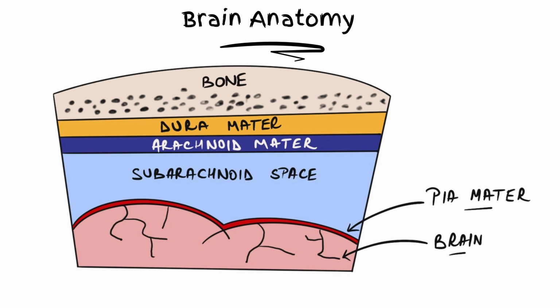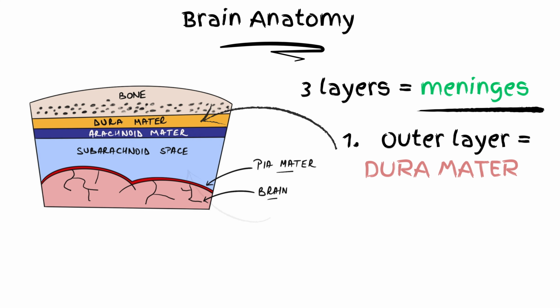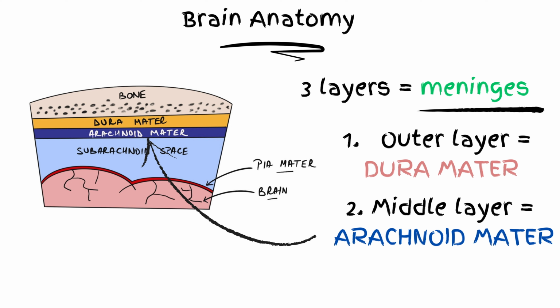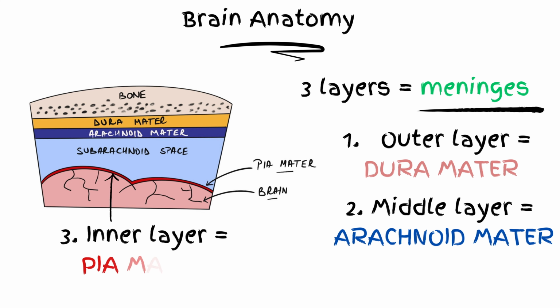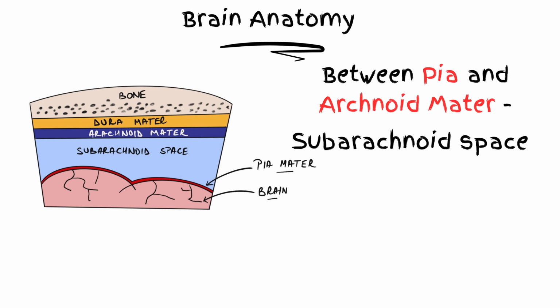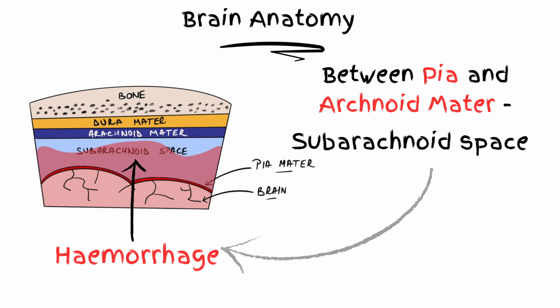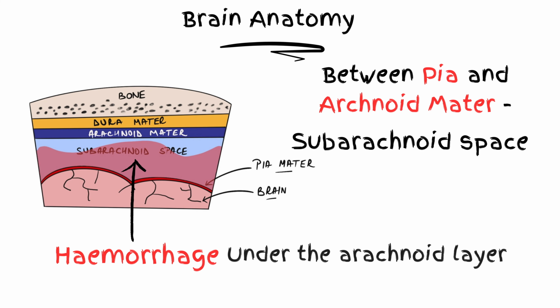What is the subarachnoid space? Between the brain and the skull there are three layers, called meninges. The outermost layer is called dura mater, the middle layer is arachnoid mater, and the innermost is the pia mater, which has a direct contact with the brain tissue. Between the arachnoid and the pia mater, there is the subarachnoid space, which normally is full of cerebrospinal fluid. Here we will find the subarachnoid hemorrhage, under the arachnoid layer.